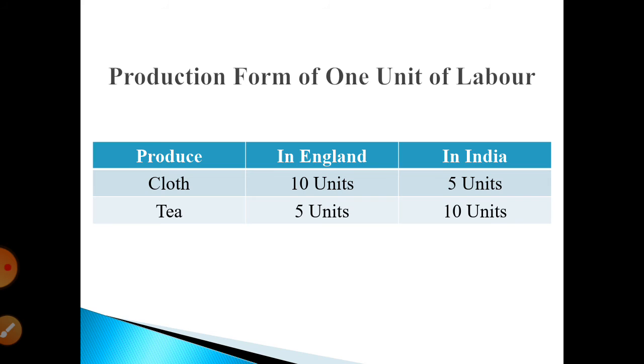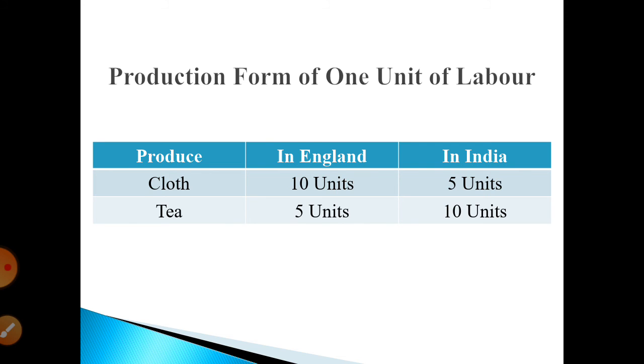For that purpose England should produce more cloth, whereas India has absolute cost advantage in the production of tea and absolute disadvantage in the production of cloth. For a given volume of resources, India can produce more tea and less cloth.